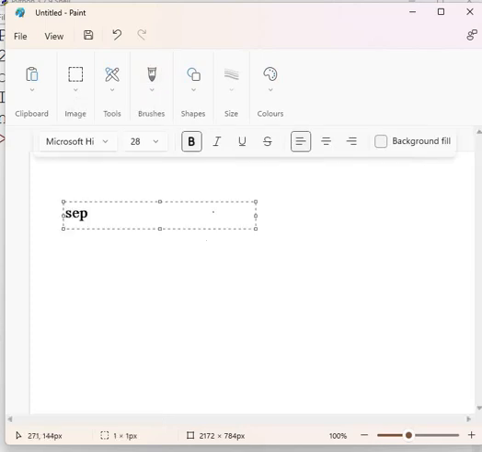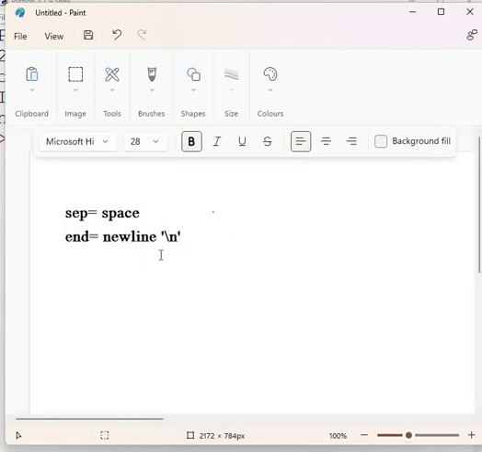By default, SEP is set to space and END is set to the new line character, which we also write as \n.